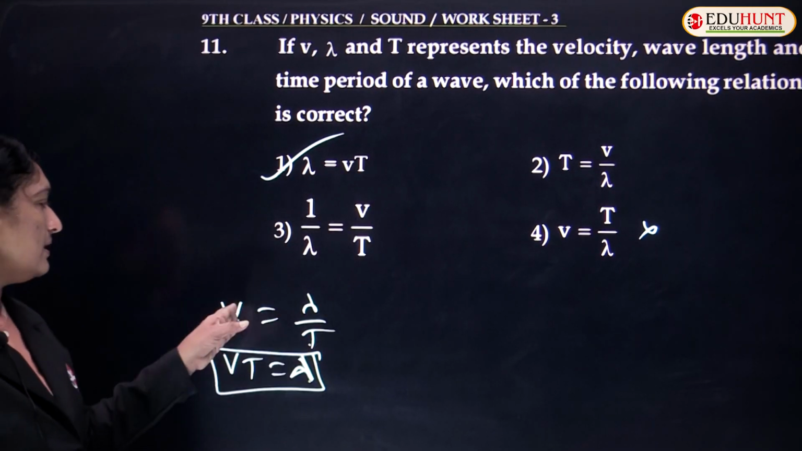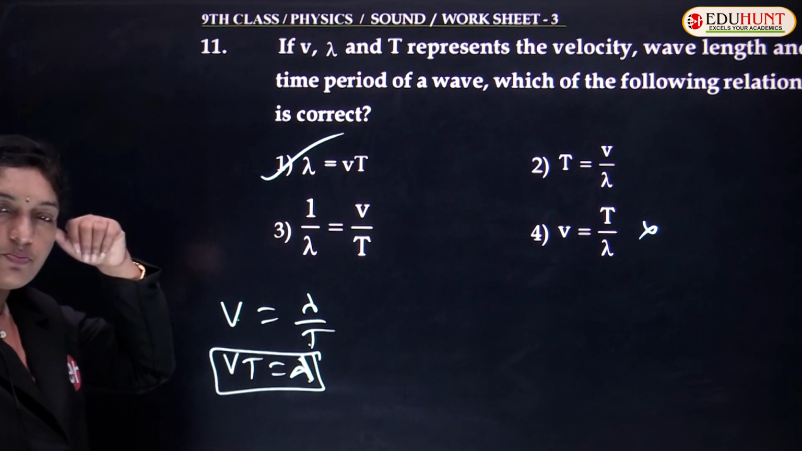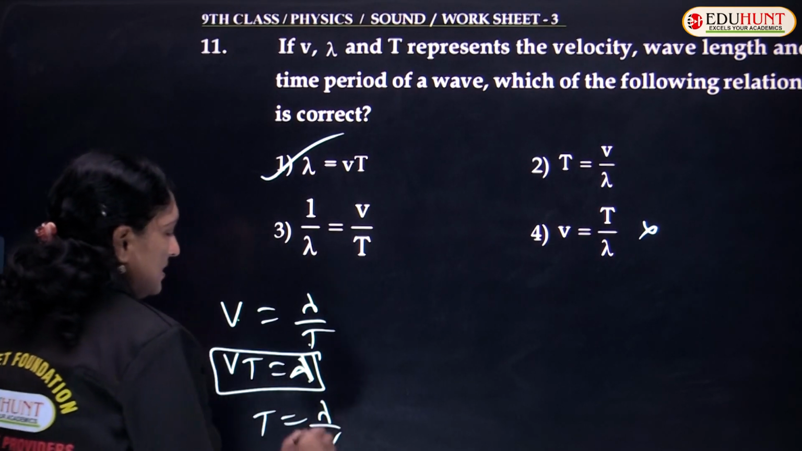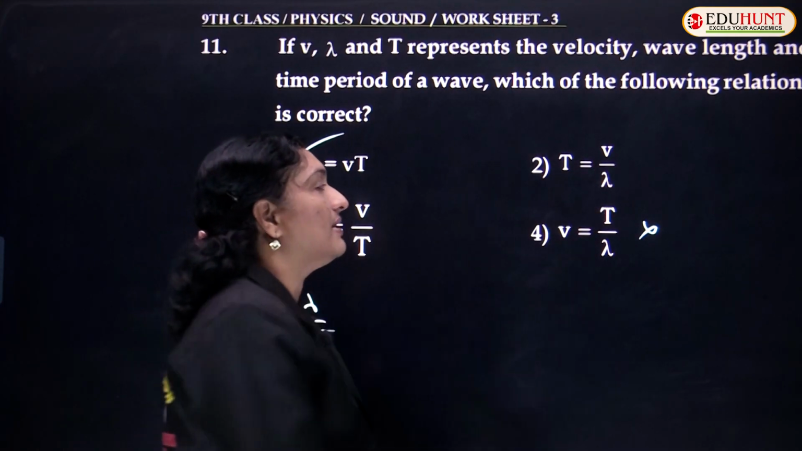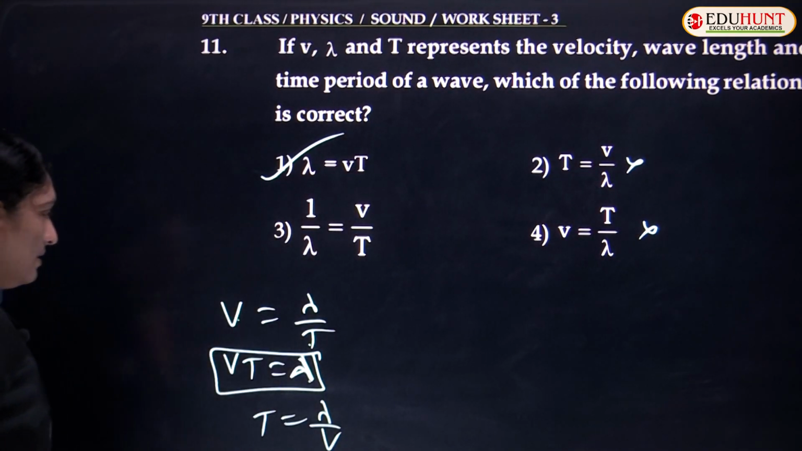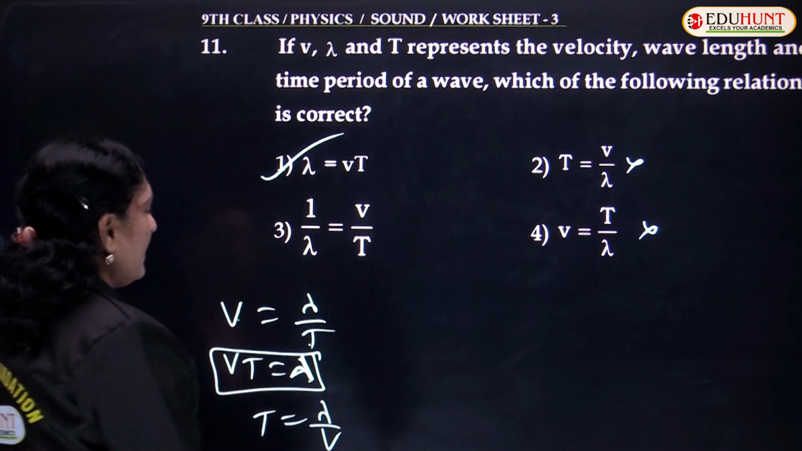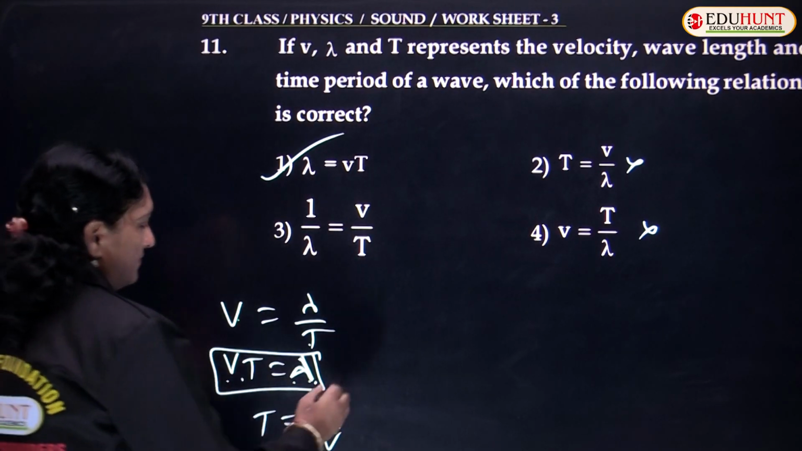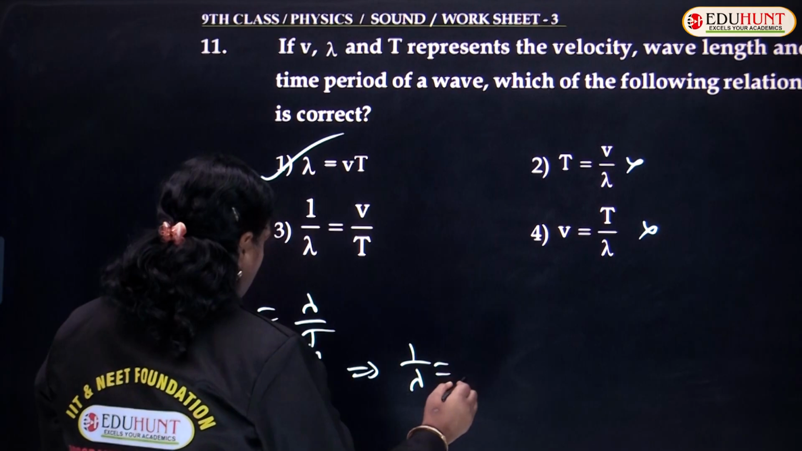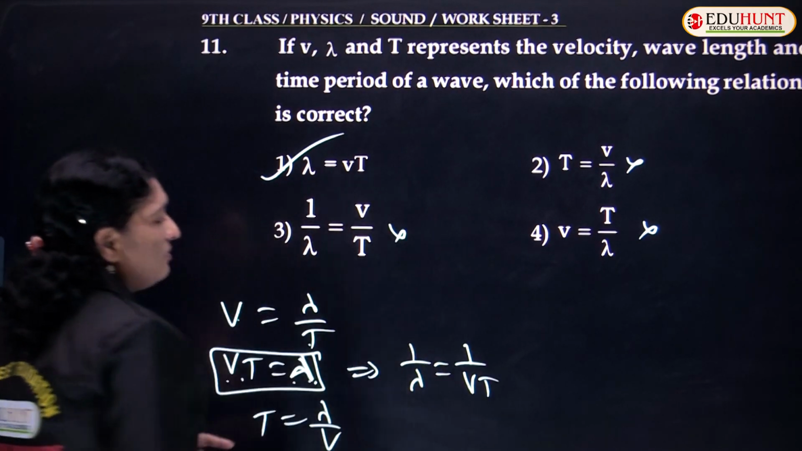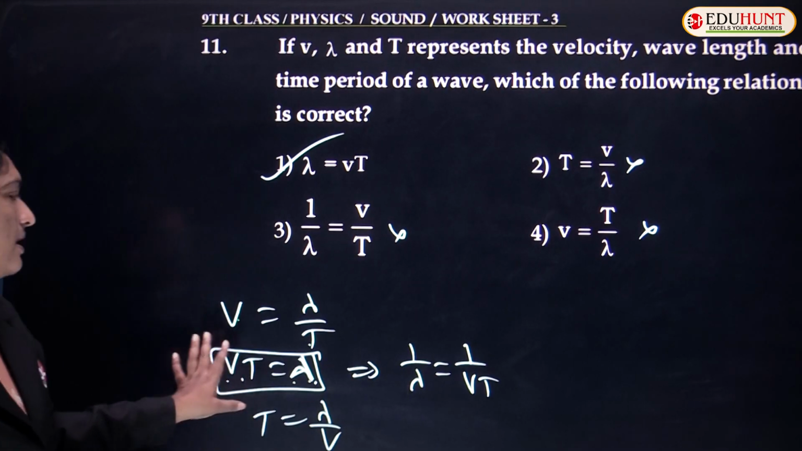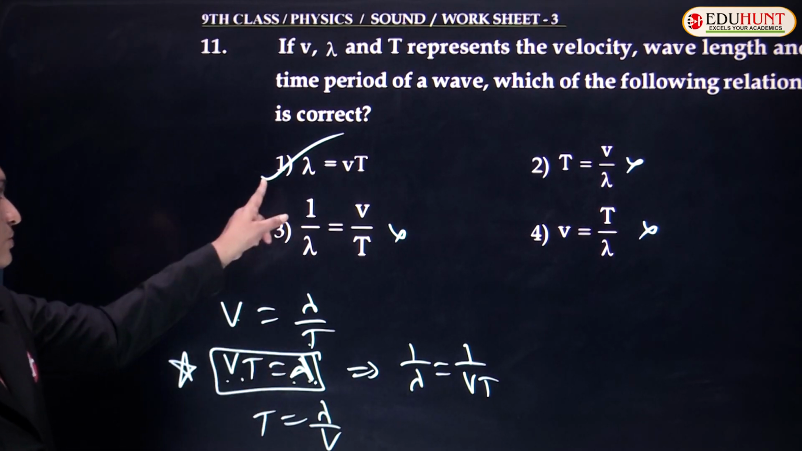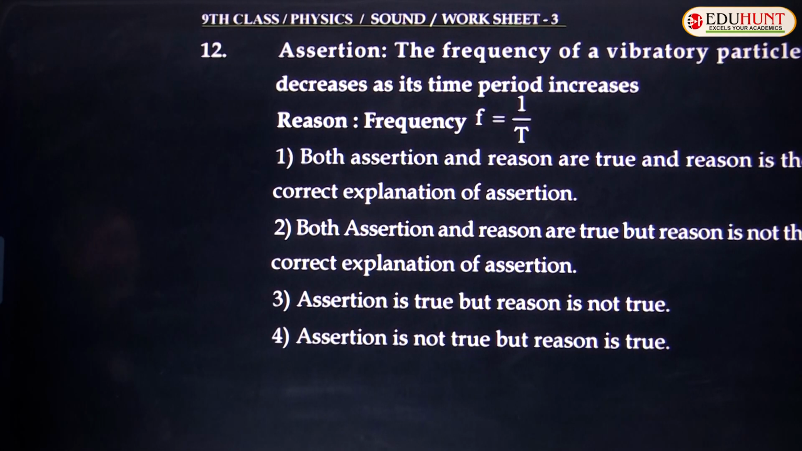v equals lambda by T. Bringing T here, vT equals lambda. Correct option. If you want to find the value of T, T is equal to lambda by v. But here they gave v by lambda, which is a wrong option. Now, if you want to find 1 by lambda, that means the reciprocal of this. 1 by lambda must be equal to 1 by vT. So it's not v by T, it's 1 by vT. So all options are false except this. So the first option is true: lambda equals vT.